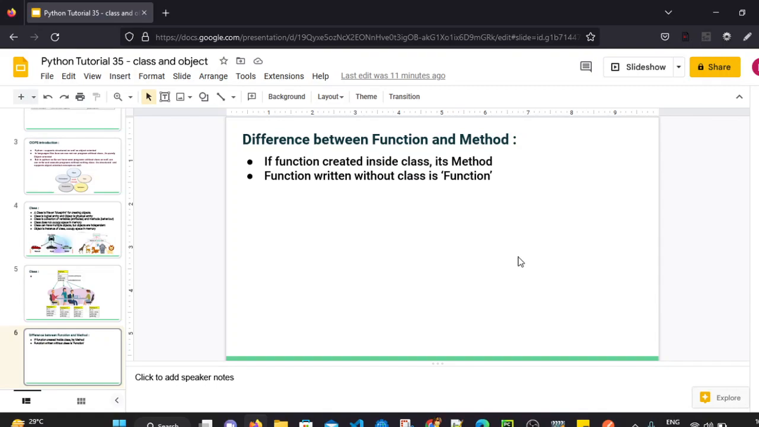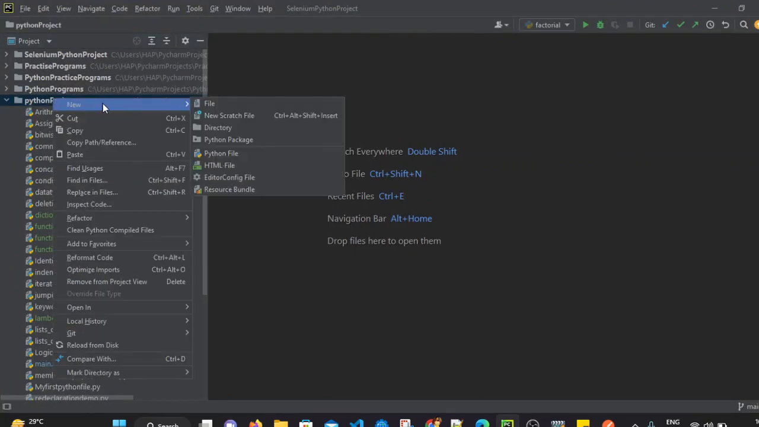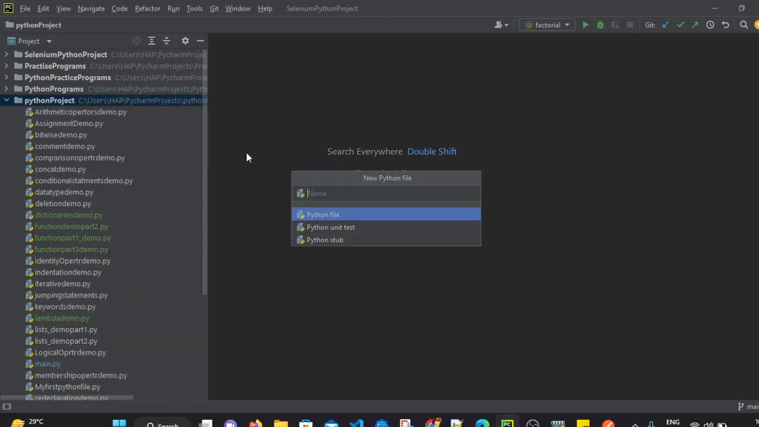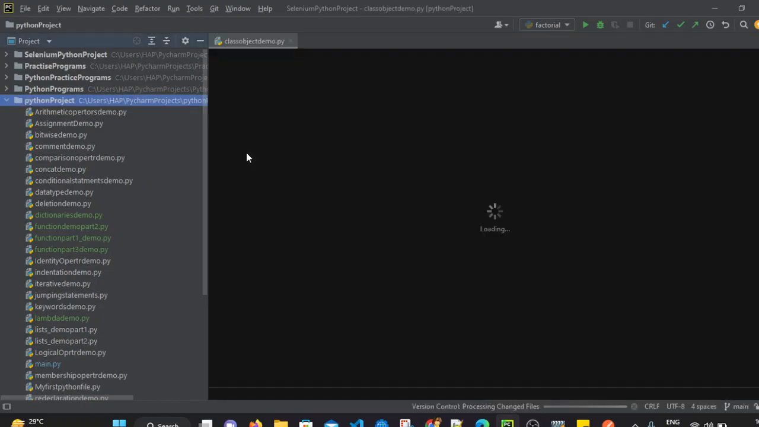Now let's see a practical example of how we can define a class, how we can create an object, and how we can call the methods using objects. So I am going to PyCharm. In PyCharm, let's create a new Python file. I am naming that file class object demo.